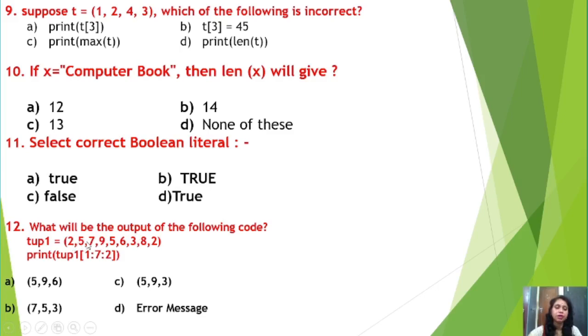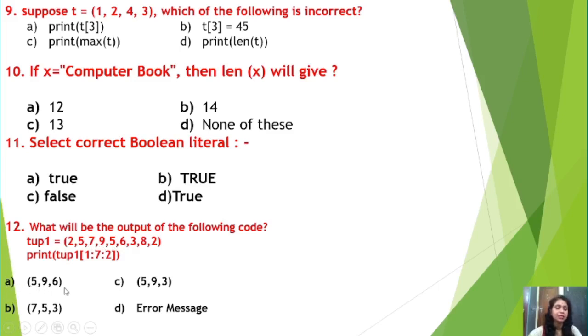So 0, 1, 2, 3, 4, 5, 6. So 3 has index number 6. Up to 3 you will access the elements, but the step value is 2, so next to next element you have to access. So here 5 will come, 9 will come, next 6 will come. Right students? So your answer is 5, 9 and 6. So option A is your correct answer.